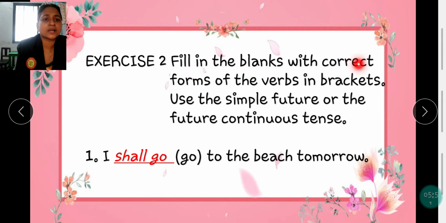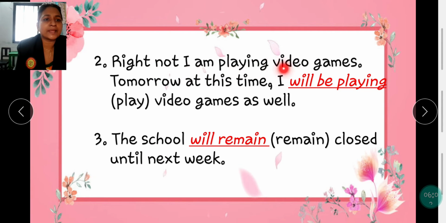Filling the blanks with correct forms of the verbs in brackets, use the simple future or the future continuous tense. I shall go to the beach tomorrow. Right now I am playing video games. Tomorrow at this time I will be playing video games as well. The school will remain closed until next week.